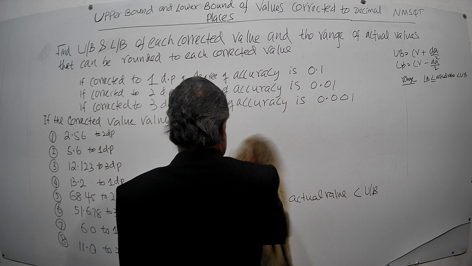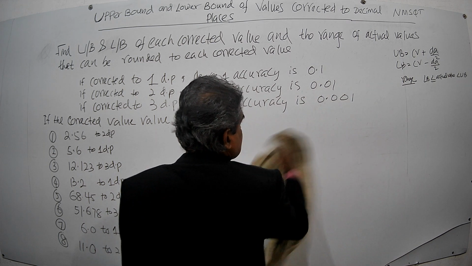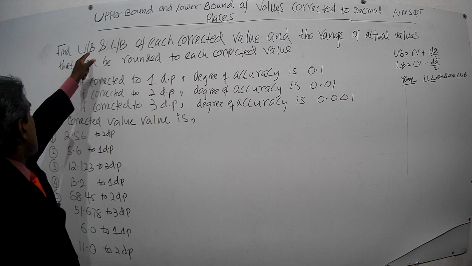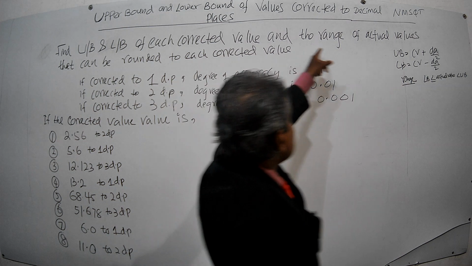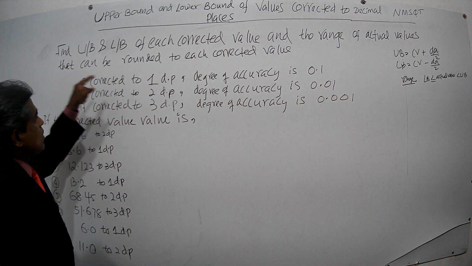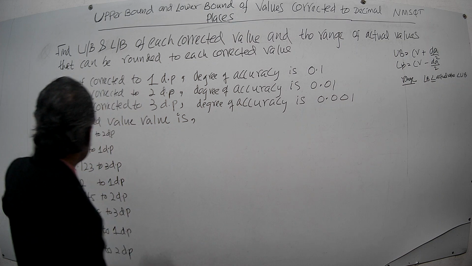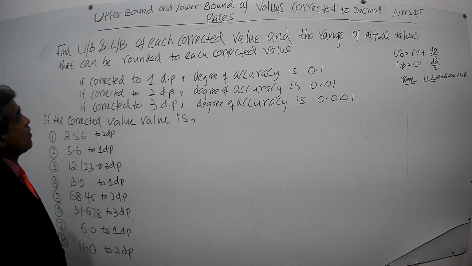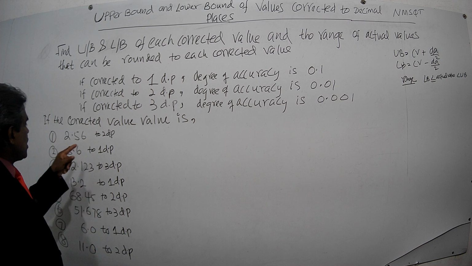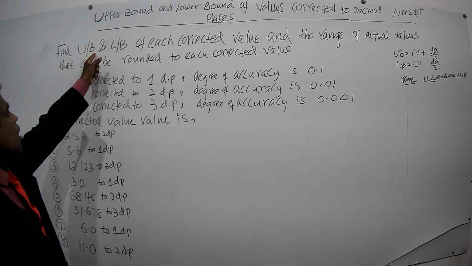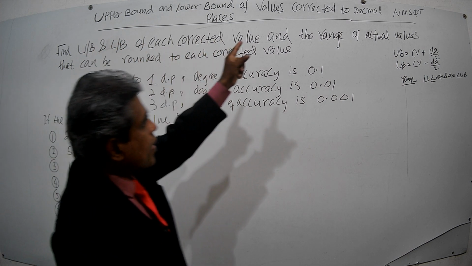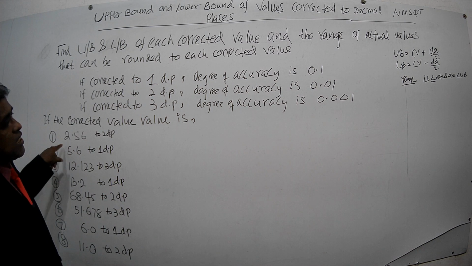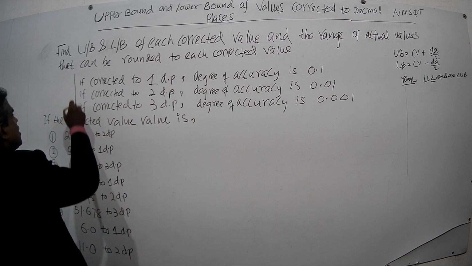We will work out these examples. Now there's a question: find the upper bound and lower bound of each corrected value and the range of actual values that can be rounded to each corrected value. These are the corrected values. If the corrected value is any of these, then find the upper bound, lower bound, and range of actual values that can be rounded to each corrected value. That is the question.